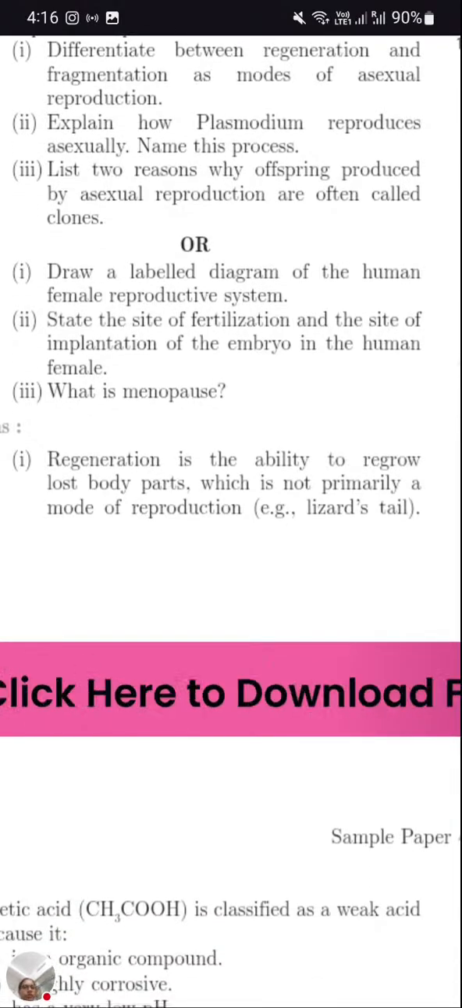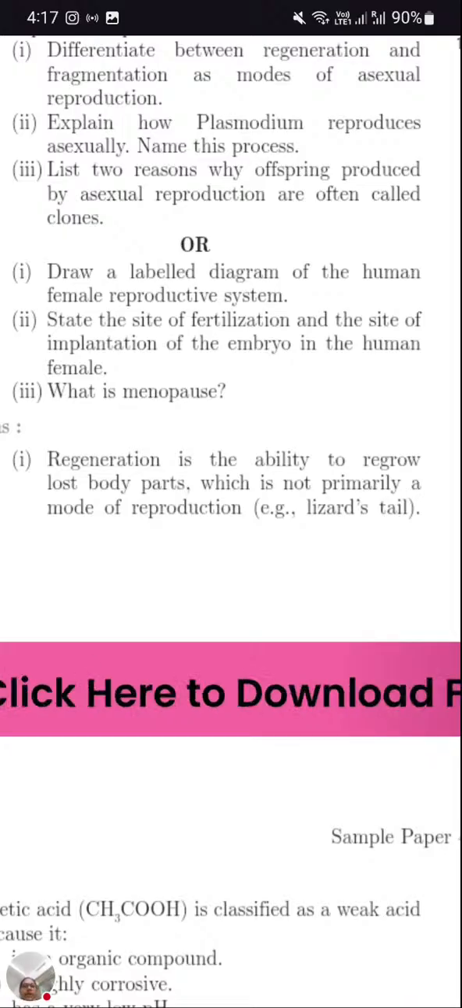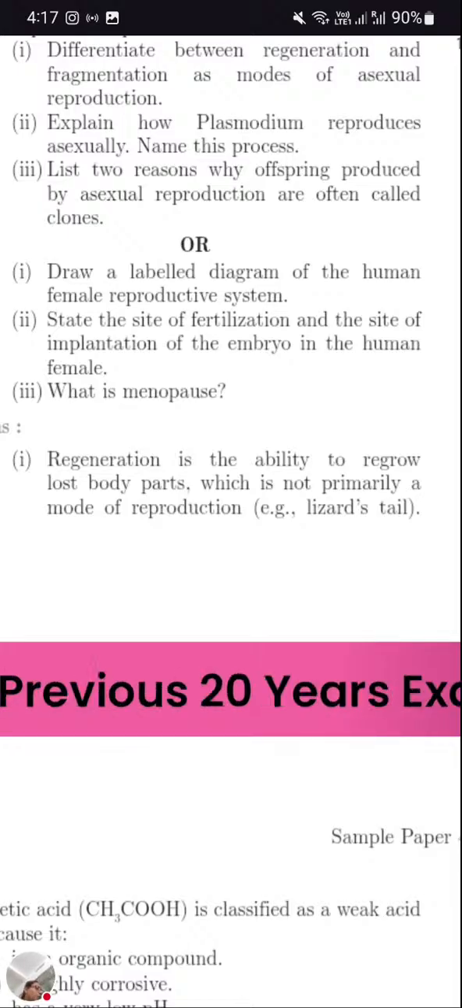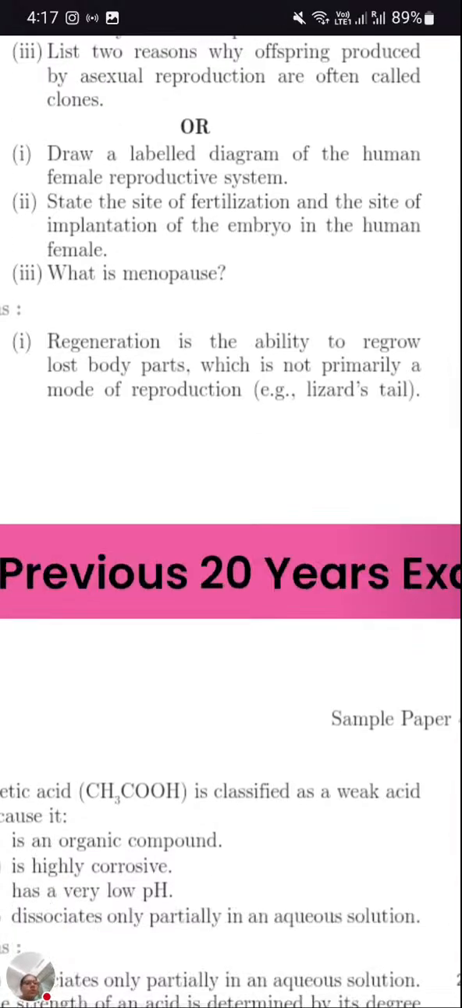Now the next question: draw the labelled diagram of the human female reproductive system. State the site of fertilization. If you recall from the previous paper, the site of fertilization is the fallopian tube. Next, the site of implantation. Once the cell is fertilized and the zygote forms, it gets implanted into the uterine wall. So the uterus is the site of implantation, and the fallopian tube is the site of fertilization. Now, what is menopause? Menopause is the complete stoppage of the menstrual cycle, where the female loses fertility.